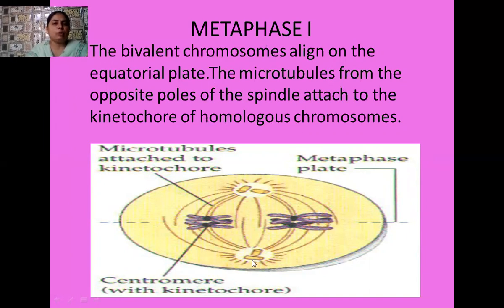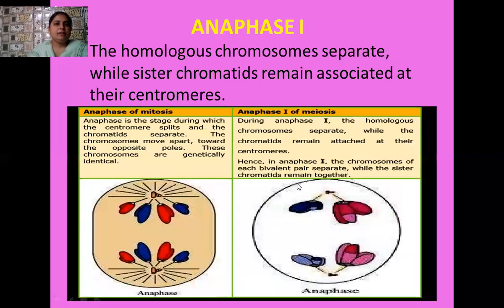And all of these chromosomes, or you can say their sister chromatids, attach themselves to the spindle apparatus with the help of kinetochores, which are disc-like structures that cover the centromere of the chromosome. Okay, students, this is the anaphase 1 stage of meiosis. So what is the special thing here? I have given both types of anaphase, that is anaphase of mitosis and anaphase 1 of meiosis.